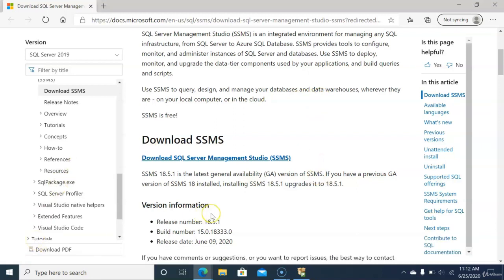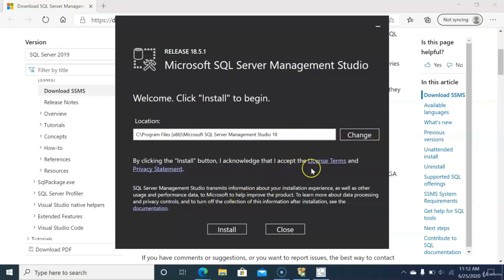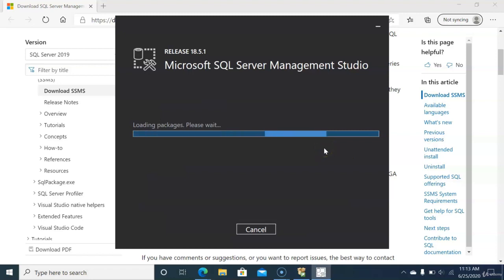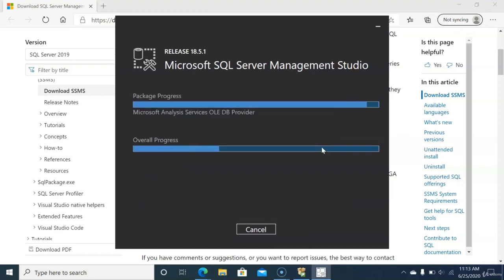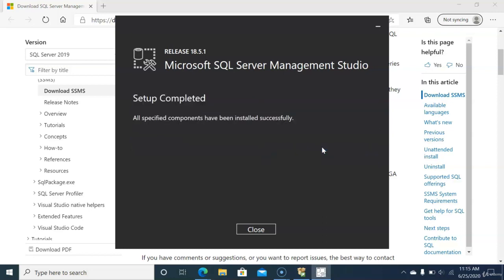Now at this point, you may see a dialog box pop up asking you if you want to allow this application to make changes on your computer. If so, just click Yes, and we should be able to proceed with installation. Now at this point, we just need to wait for the first screen of the installation wizard to appear. Once it does, we'll click Install, and then we'll need to wait a few minutes for the installation process to complete, so I'll fast forward here for your viewing pleasure. So it looks like our installation completed successfully.